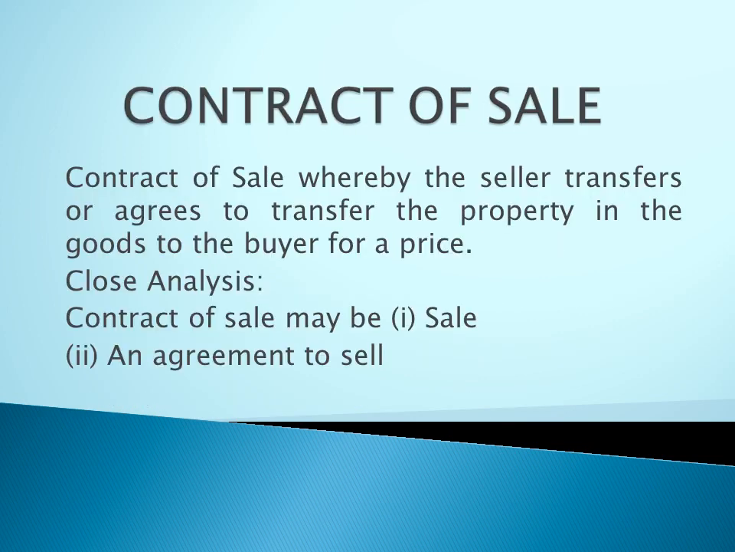Okay. Then we can move on to the next session, that is contract of sale. What do you mean by the contract of sale? In the first module, we also discussed what is contract. Contract of sale means whereby the seller transfers or agrees to transfer the property in the goods to the buyer for a price. Simply, we can say that the seller transfers or agrees to transfer the ownership of the goods to the buyer for a price.